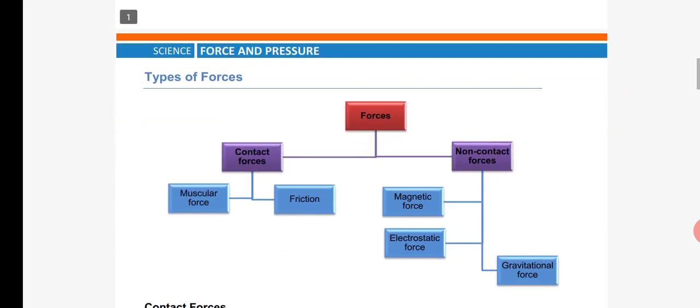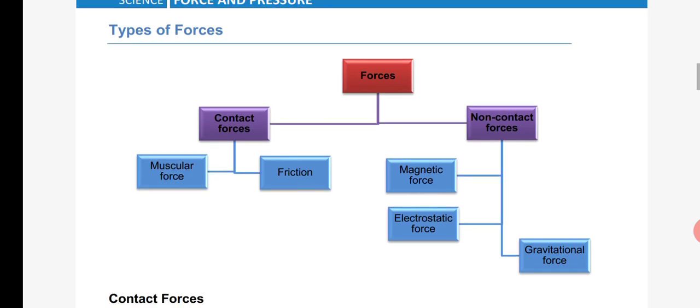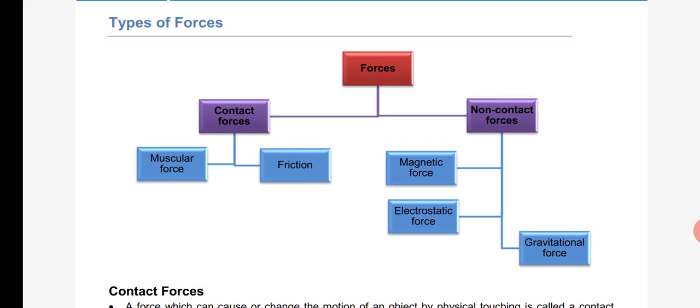Next we will move on to the types of forces. In types of forces, you will come across contact forces and non-contact forces. In contact forces, you can see from the diagram, one is muscular force and another one is frictional force.